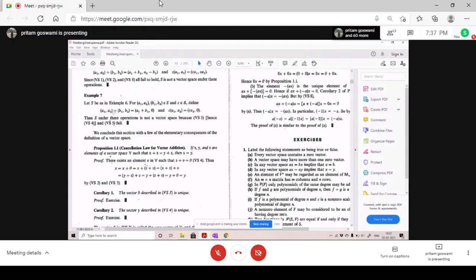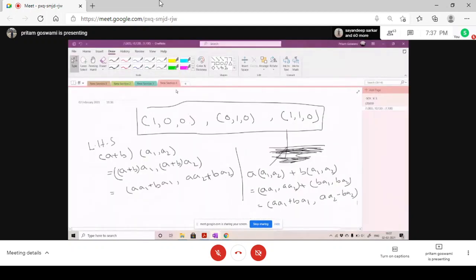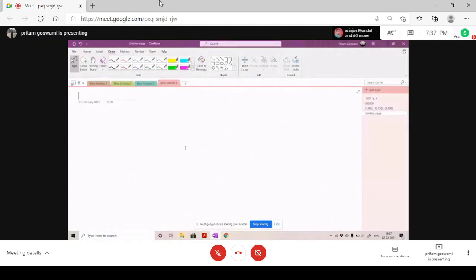Why did VS3 fail? Let 0 be the 0th vector.